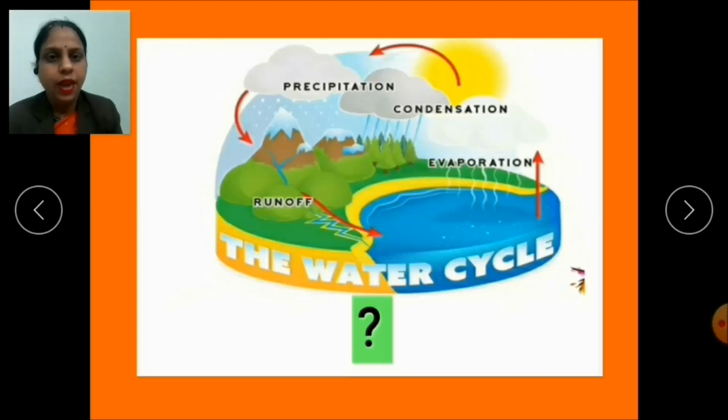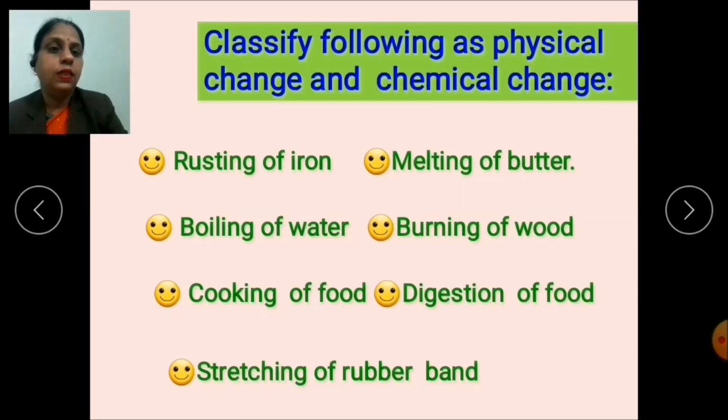Children, there is one question for you. You have to find whether the water cycle is a physical change or a chemical change. So, leaving this question in your mind, I am going to conclude the session by giving you some homework. And what is your homework? Let's see.